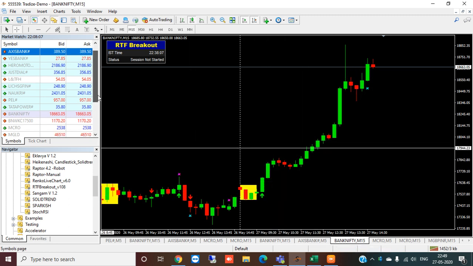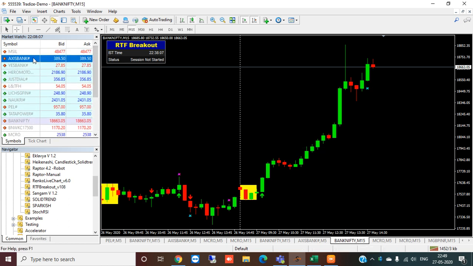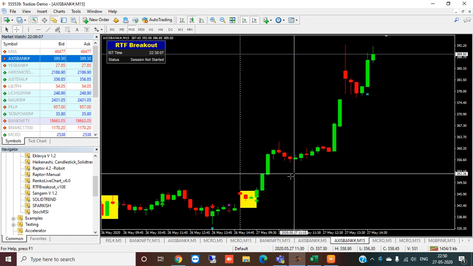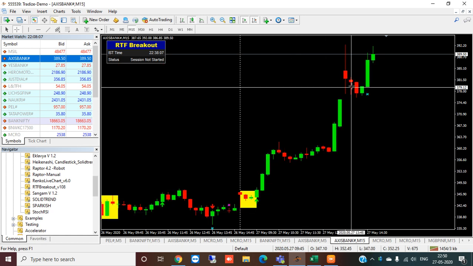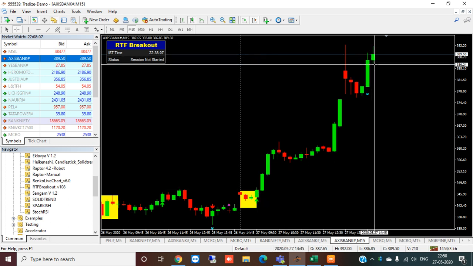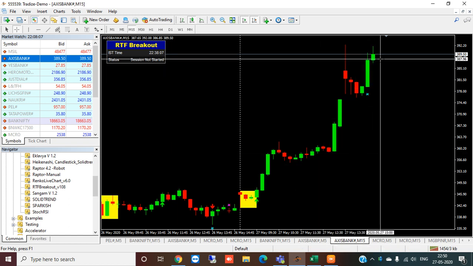I will place the Axis Bank chart on this again. See, on the 15-minute chart also it has given a very beautiful trend. Just to check, I have placed the Axis Bank stock, and it has given more than 10%, as you know. So this is our breakout strategy.